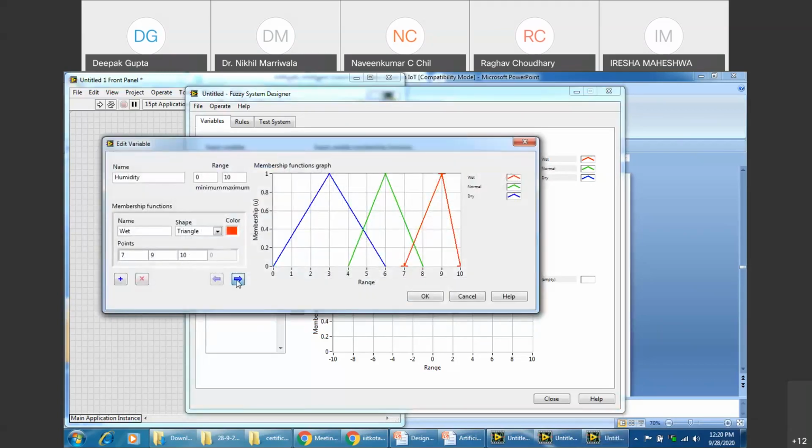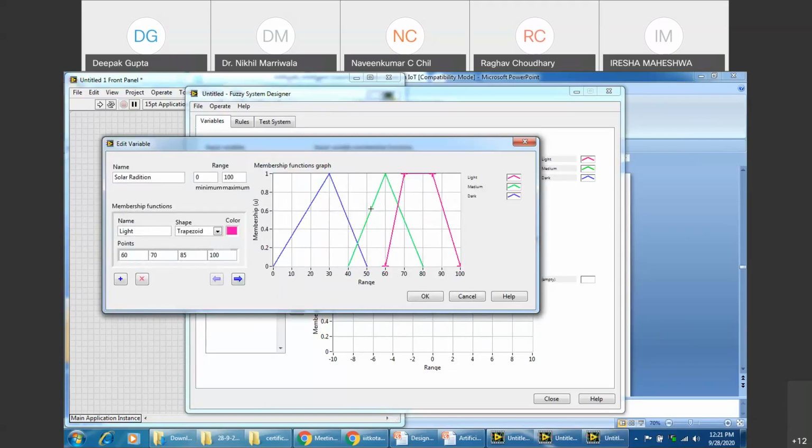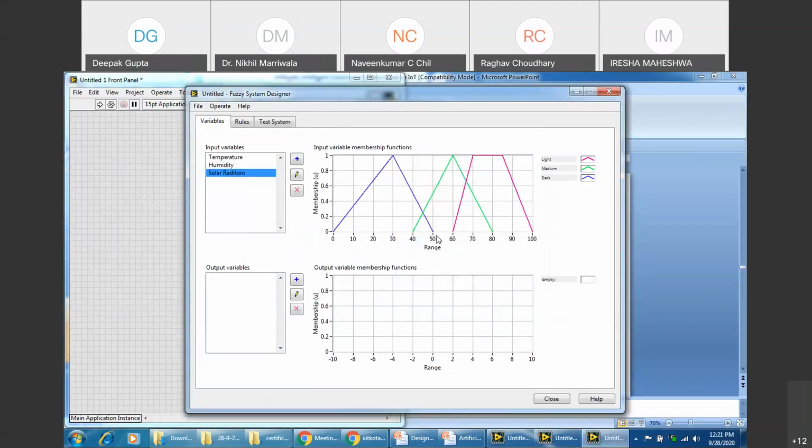We have humidity as wet. Wet means 7, 9, 10. Normal 4, 6, 8, and then we have taken dry as 0, 3, 6, right? Similarly, we have solar radiation with 3 values as light, medium, and dark, right? Yes, sir. I've still frozen it. You just let me know.